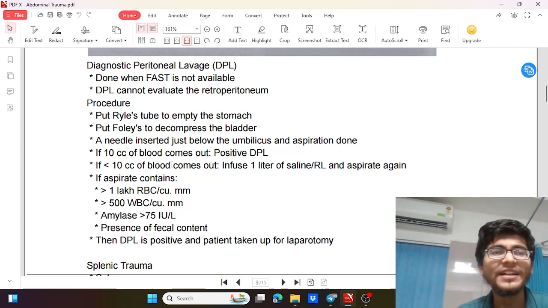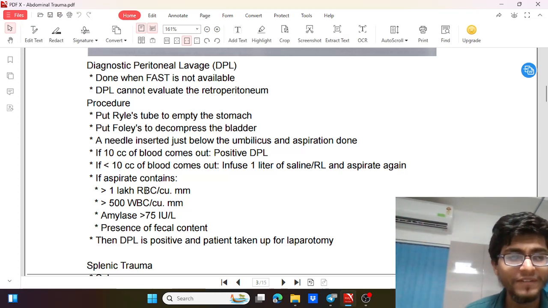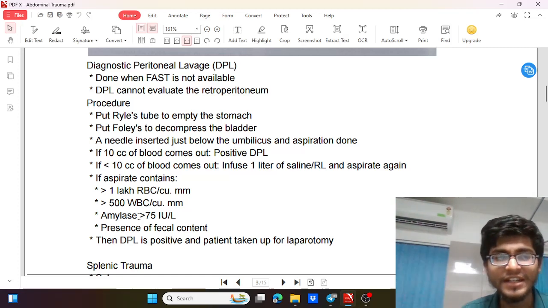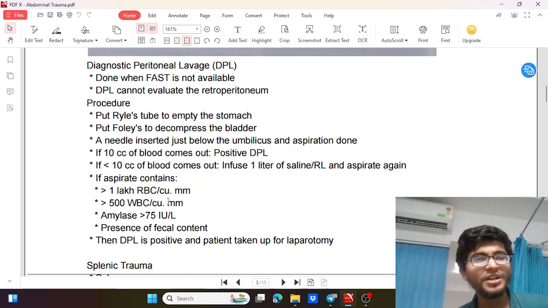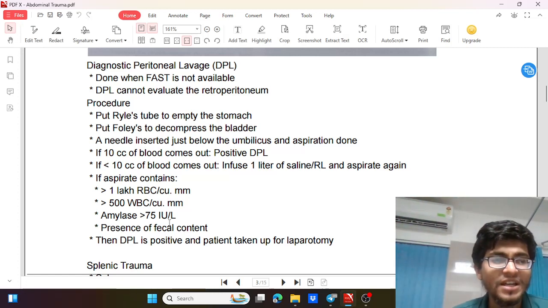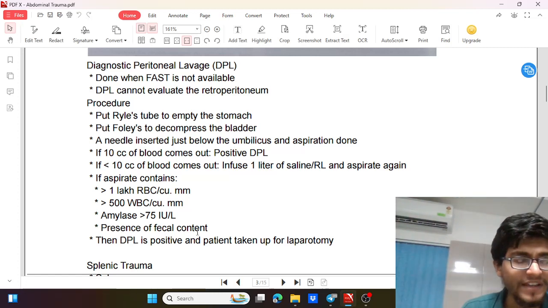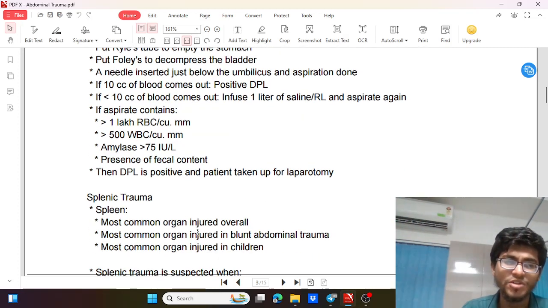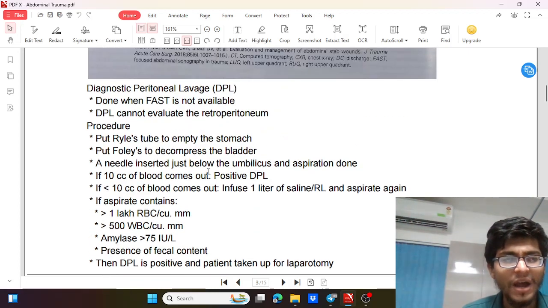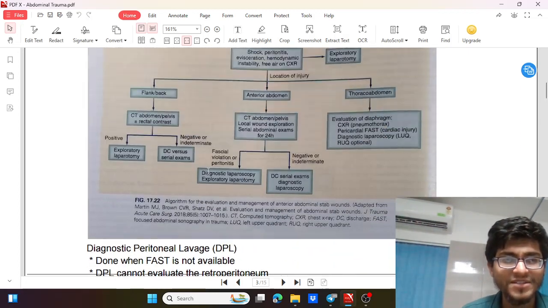If the aspirate has RBC more than 1 lakh per cubic mm, or WBC more than 500 per cubic mm, amylase more than 75 international units per liter, or presence of fecal matter like stool, so in any of these conditions, like blood, there is injury, hemoperitoneum, WBC, contamination, amylase or fecal contamination, it is positive, then we take the patient for laparotomy, so surgery. So this was diagnostic peritoneal lavage.